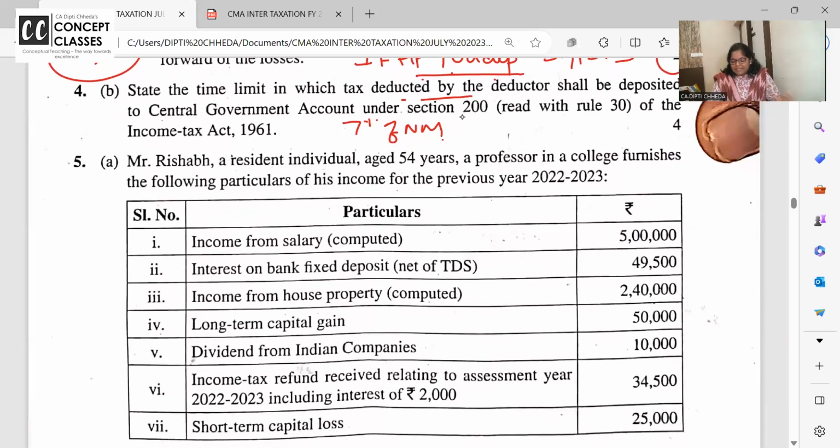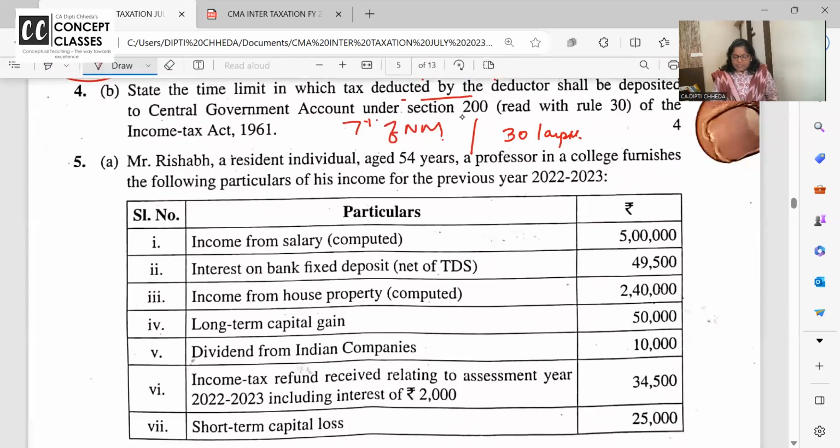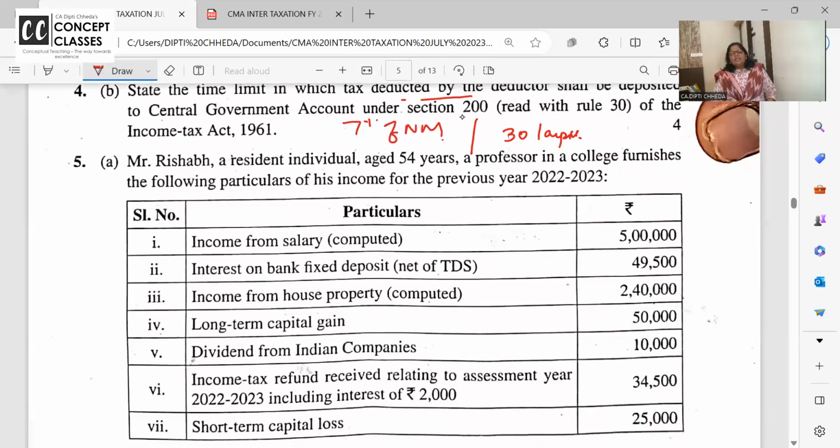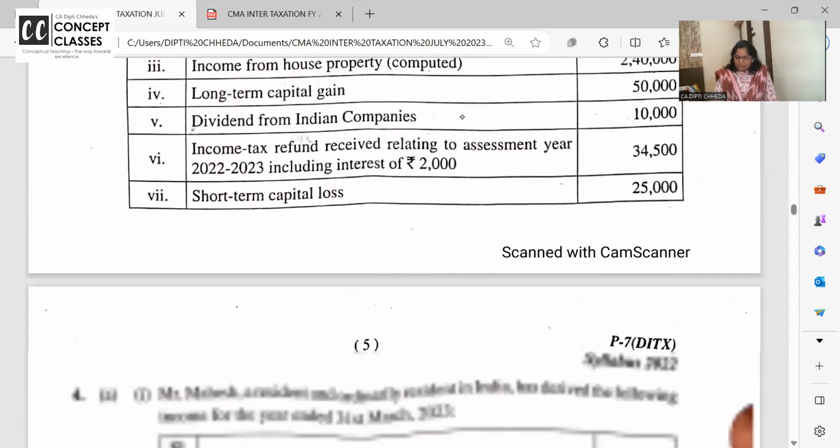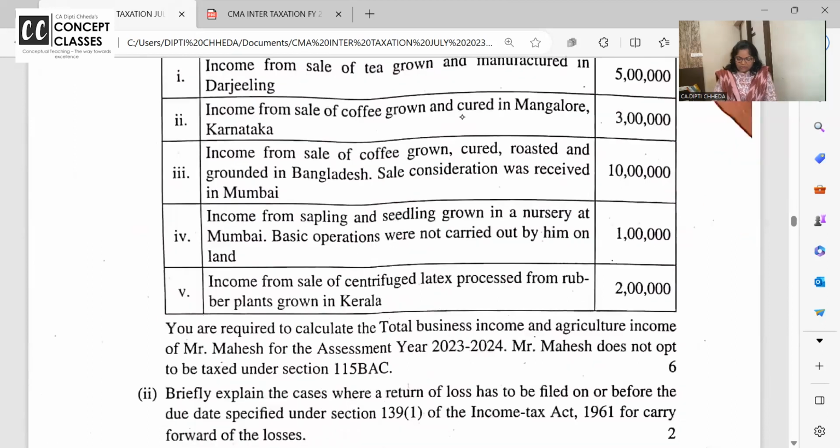Okay? By 7th of the next month, you have to pay it. And in the month of March, because there are so many times TDS, ना मार्च में पूरे साल का एक साथ काटते हैं TDS, तो मार्च के लिए 30th April का टाइम. So this you have to write with some quarterly returns due date and all. Chalo, now question number 5A is good.